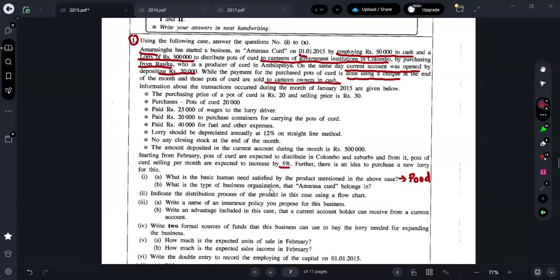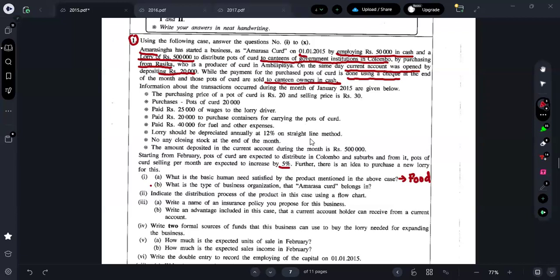What is the type of business organization that Amarasa Curd belongs to? Trust me, guys, this question will be repeated in most of the papers. Just remember it now. What are the types of business organization we have? Sole proprietorship, partnership, incorporated company, like that.